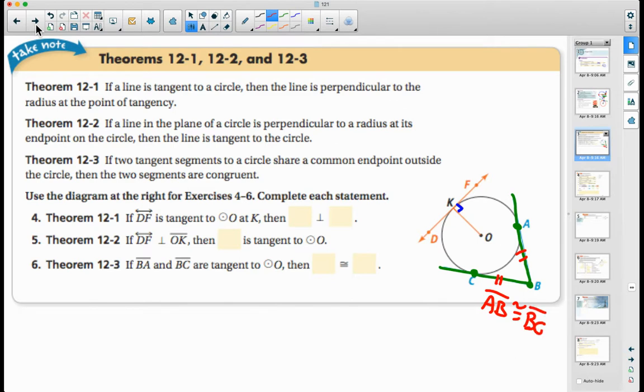All right? Those segments are going to be congruent, the same distance away from the circle. Okay? All right, so let's fill in problems 4, 5, and 6 here.